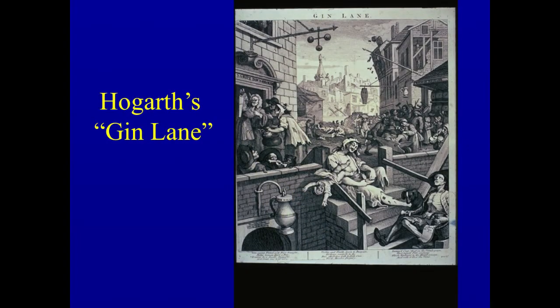Here is a panel from a cartoonist. This might be the 18th century equivalent of a Doonesbury cartoon, and probably you remember that the Doonesbury cartoons were about social commentary. And this is an oil, rather, by William Hogarth, and this is called Gin Lane. And this depicts the consequences of alcohol abuse in London in the 18th century.